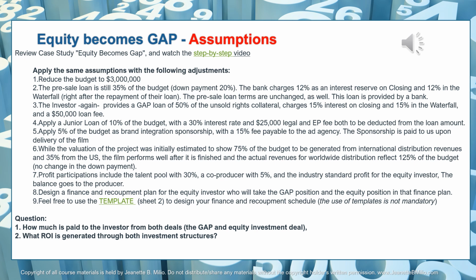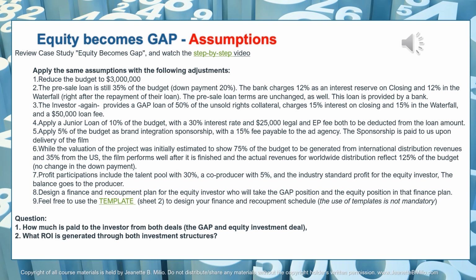You would reduce the budget to $3 million. The pre-sale loan is still 35% of the budget and the down payment is still 20%. This is a bank loan. The bank charges 12% interest reserve on closing and then another 12% in the waterfall right behind the repayment of their loan. So the pre-sale terms are really unchanged. And again, the loan is provided by the bank, not the equity investor.